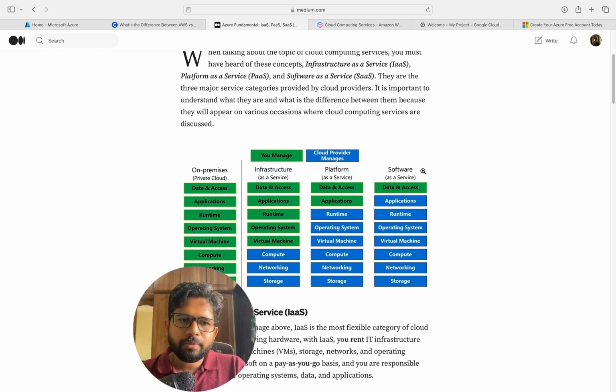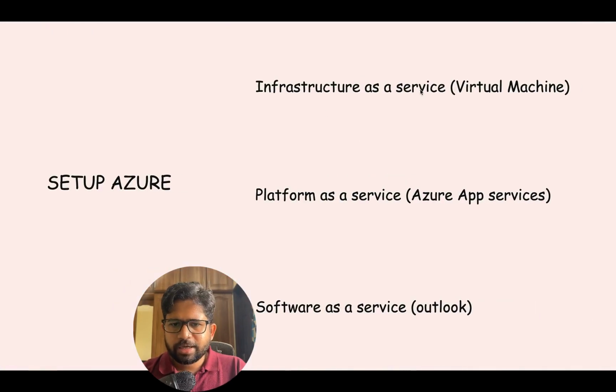So now we are done with the various types of offerings which Azure does. And now we are done with what we are planning to do. So let's start and talk about the first one, the infrastructure as a service. So what I'll do is that I'll explain how the infrastructure as a service is set up so that you understand. And then we'll actually go ahead with the real life thing which happens on the production.